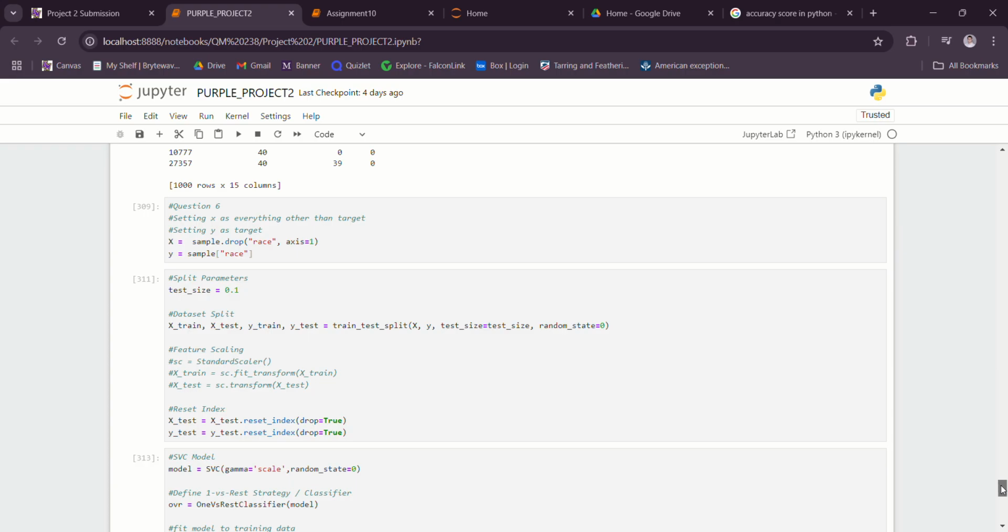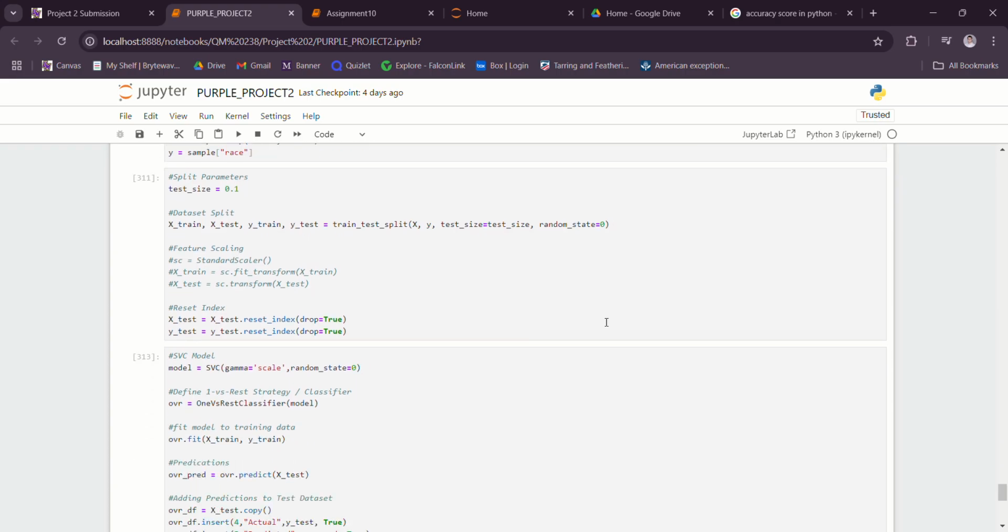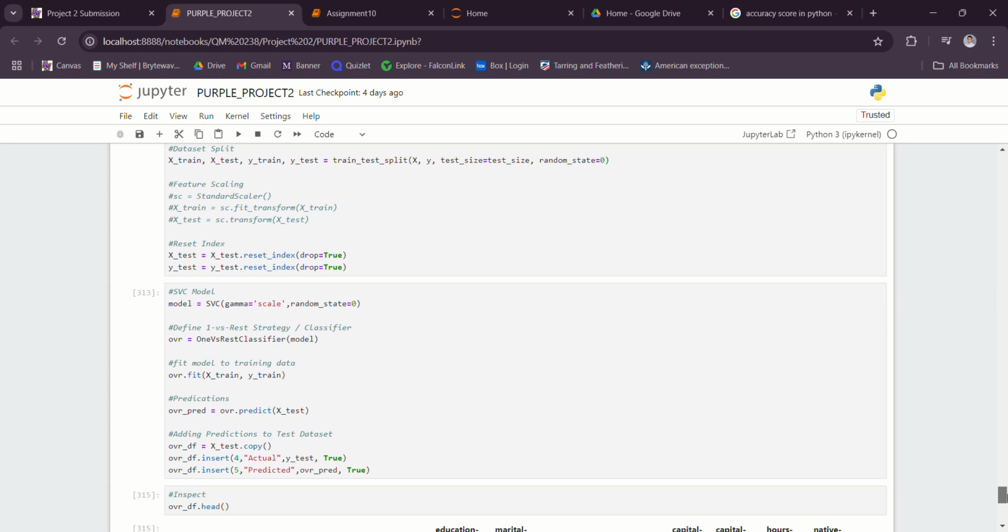So the next thing I did was I made shortcuts for the scaling functions I needed. Then I reset the index for each one: X test, Y test, as you can see right here.